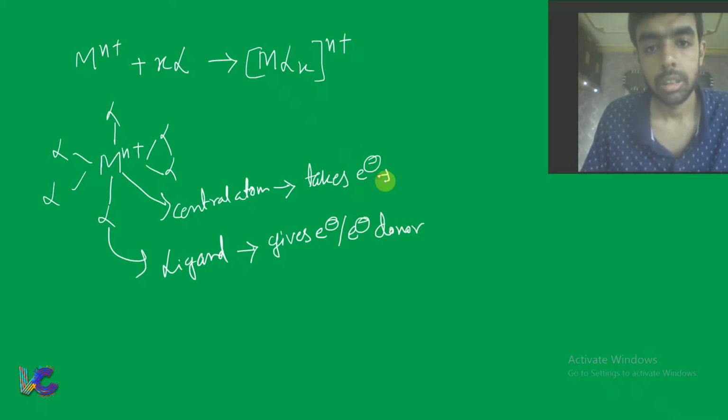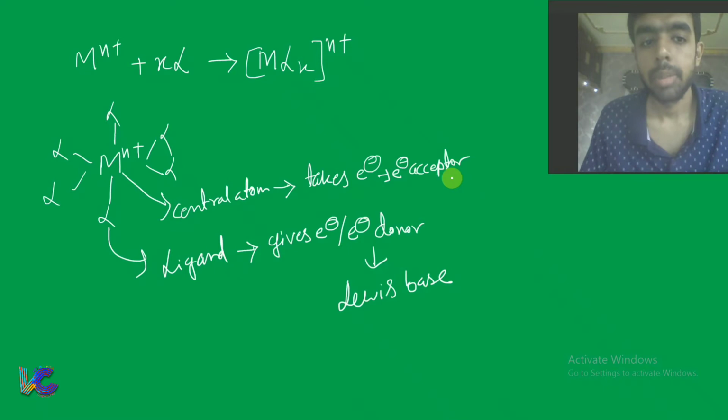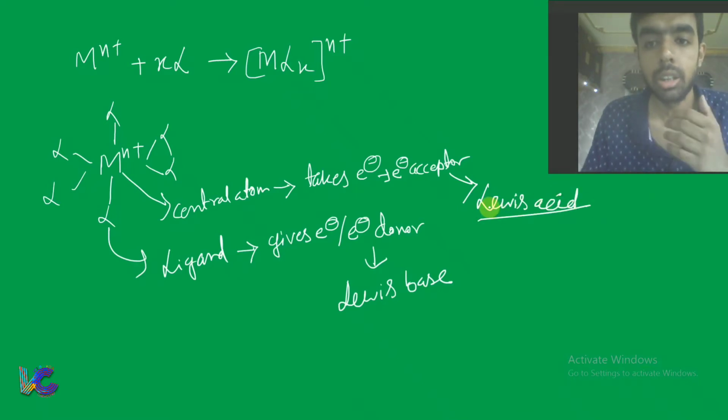In the Lewis sense, the ligand is a Lewis base, and the central atom, which takes the electron, is a Lewis acid.